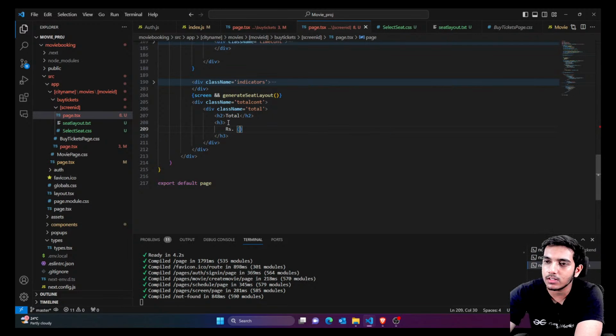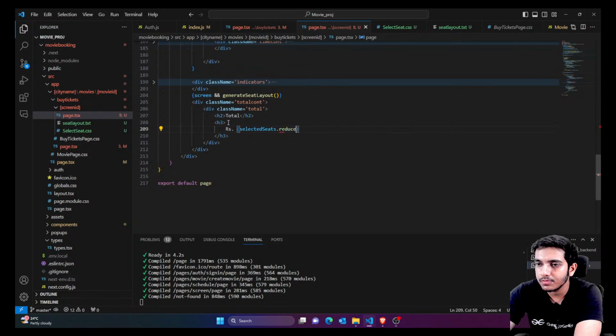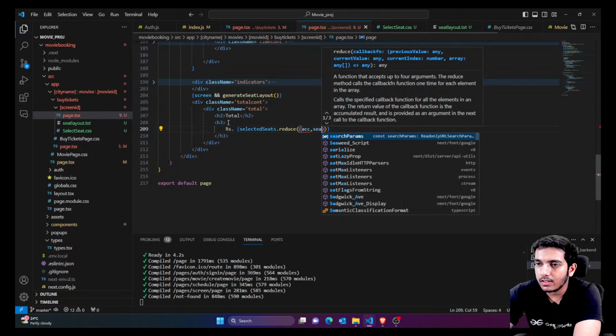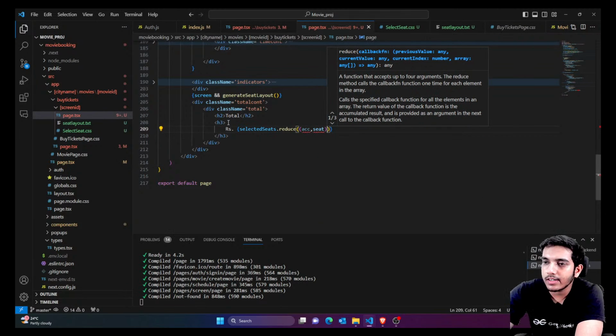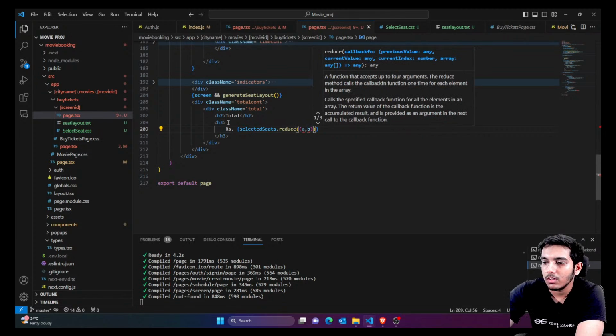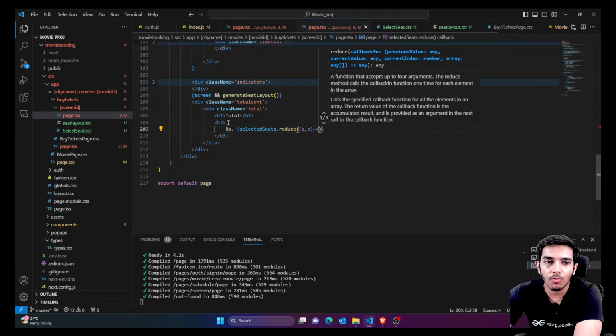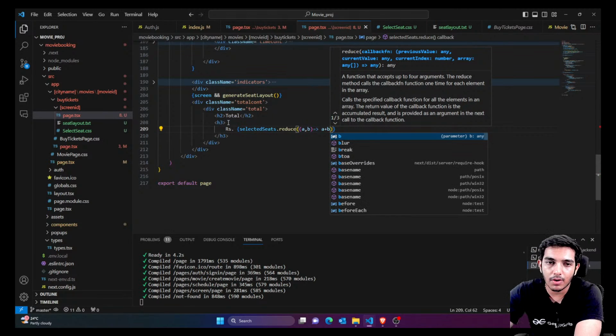I would calculate the price by saying selectedSeats.reduce. You can actually write a and b instead, so that would be better. So whatever you have here, just add it with the next one, whatever the price you have.